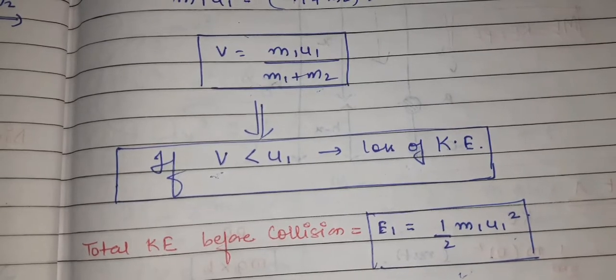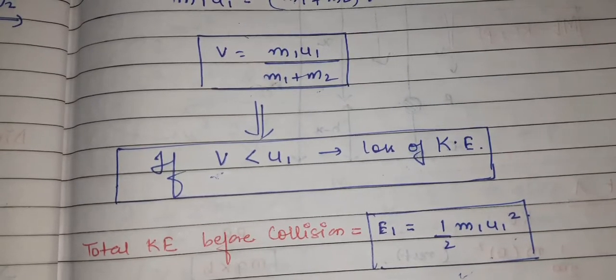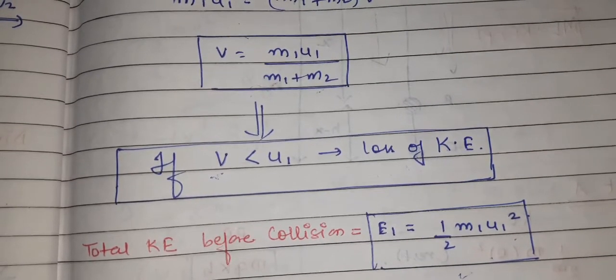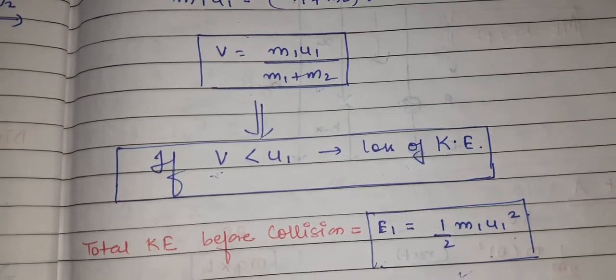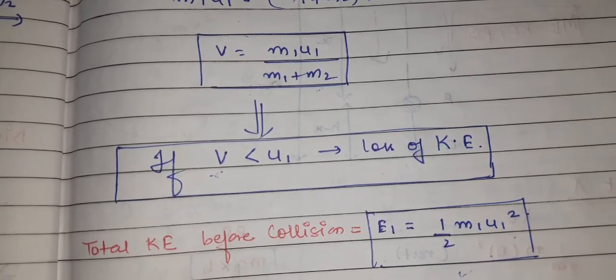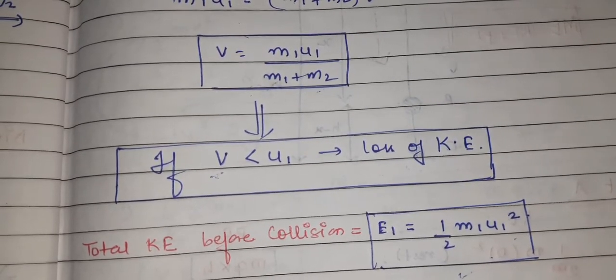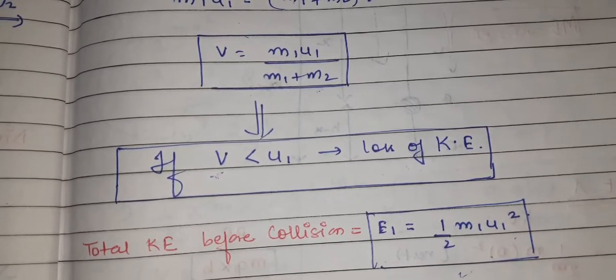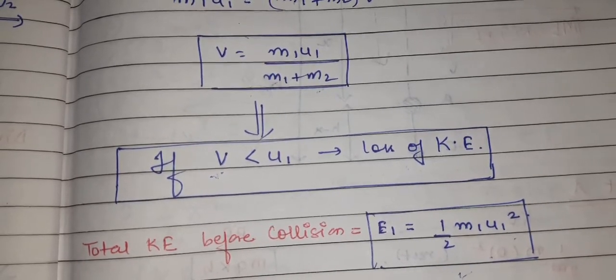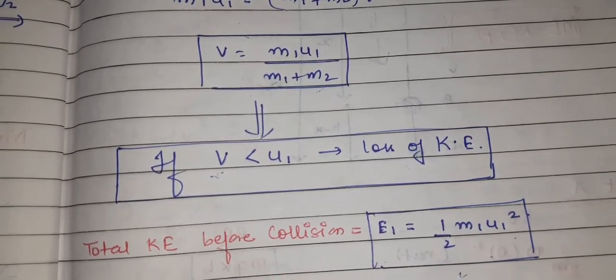How can you visualize it? Suppose two cars on the highway are coming with a very high speed. Suppose the first car, due to some error or some engine problem, got stuck on the road, so it is at rest. Now the second car, which is coming from behind, strikes the first car, and after the collision both cars start moving with a certain velocity.